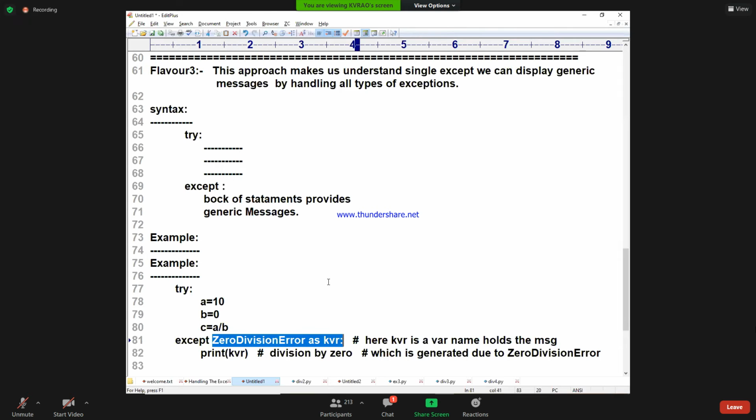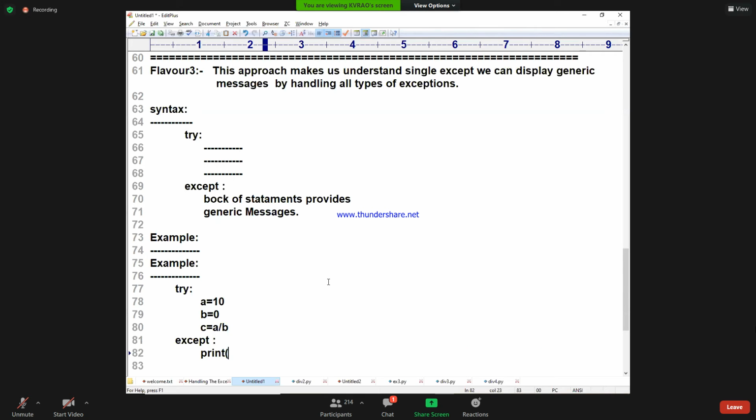Here I write nothing, so this is a generic except block. I am writing "exception occurred." Which exception occurred? You are not saying. Exception occurred. Are you following? So the generic message example is done.